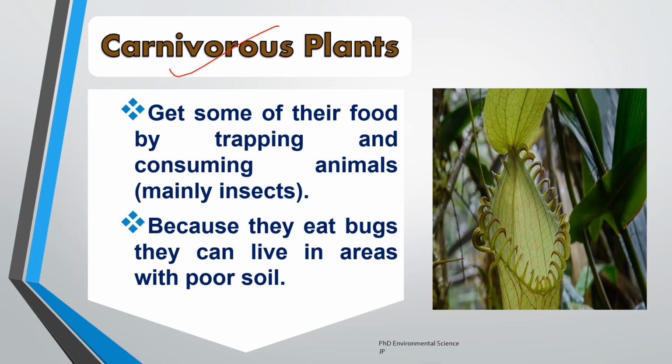Carnivorous plants have evolved specialized adaptations that allow them to obtain nutrients by trapping and consuming animals, primarily insects. This fascinating strategy enables them to thrive in nutrient poor environments such as wetlands or bogs, where traditional sources of nutrients are scarce. As they eat bugs, they can live in areas with poor soil.